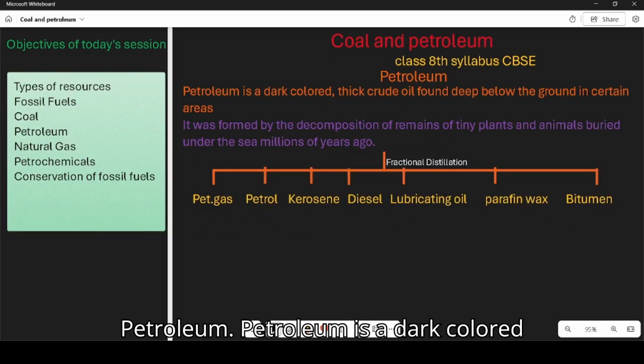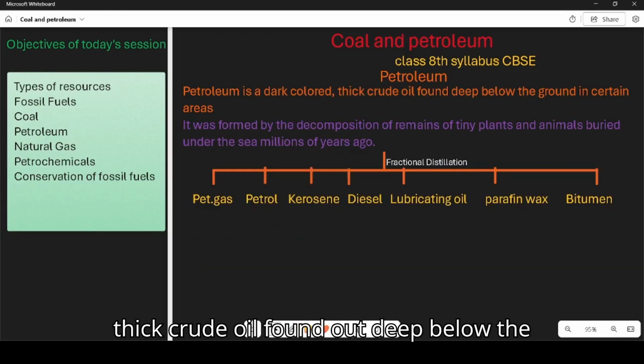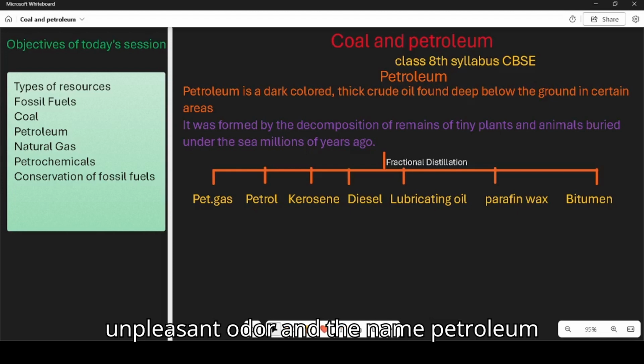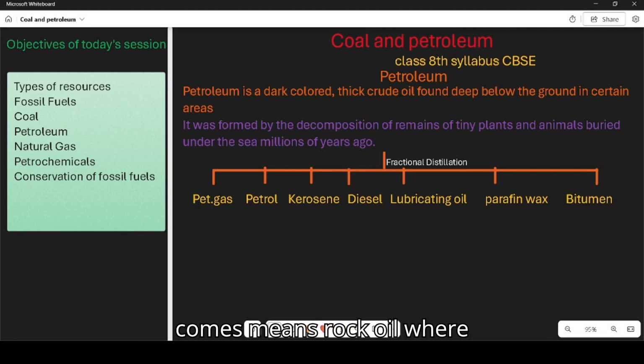Petroleum. Petroleum is a dark colored, thick crude oil found deep below the ground in certain areas. It has an unpleasant odor, and the name petroleum means rock oil, where petra means rock and oleum means oil. It is called petroleum because it is found deep under the earth's crust. Petroleum is a complex mixture of compounds known as hydrocarbons. Hydrocarbons are compounds which only consist of hydrogen and carbon.